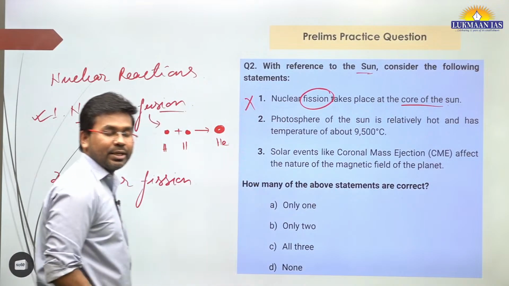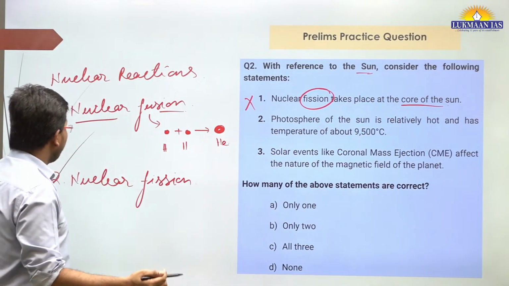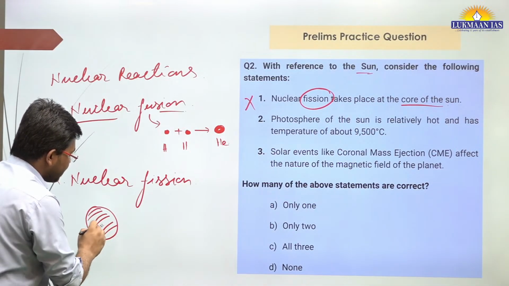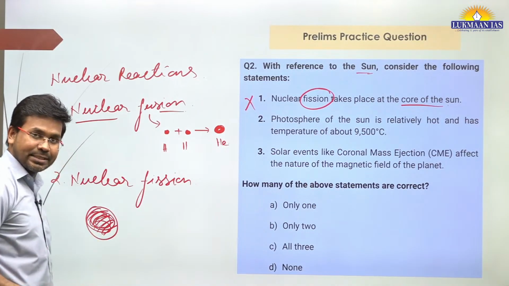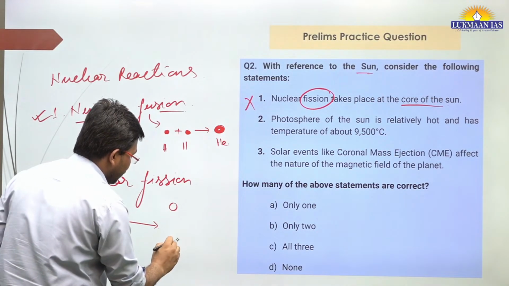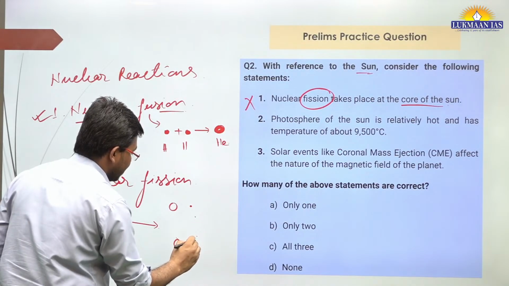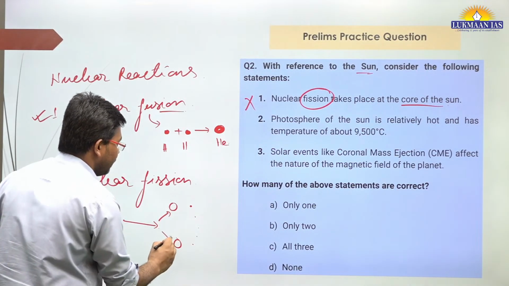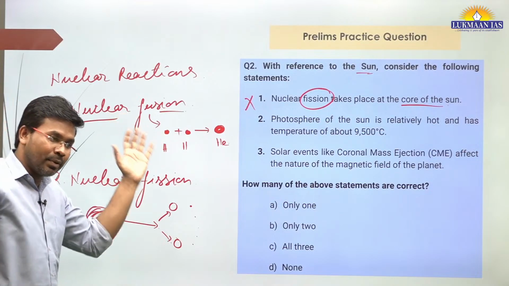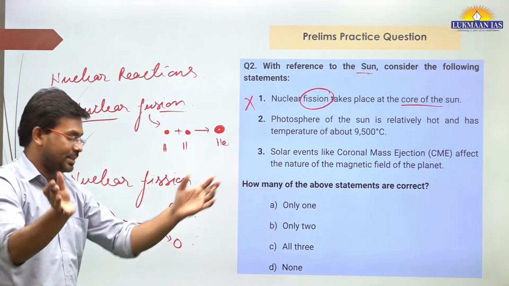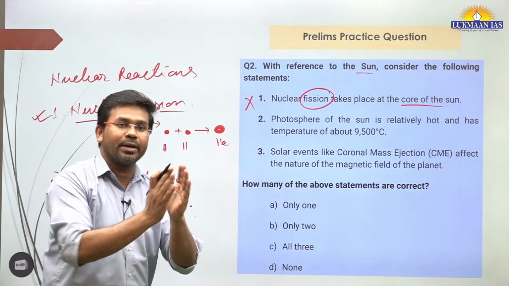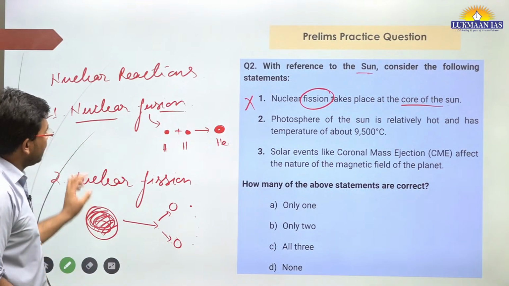Here in this article they have mentioned nuclear fission, but we need to understand what we mean by nuclear fission. In nuclear fission, a big atom, which I have drawn as a ball-like structure, if we give some energy to it, splits into smaller atoms and also gives various byproducts. This is known as nuclear fission. In fission, a big atom, because of radioactivity, splits. In nuclear fusion, small atoms come together to form a bigger atom. So nuclear fission does not happen at the sun's core.